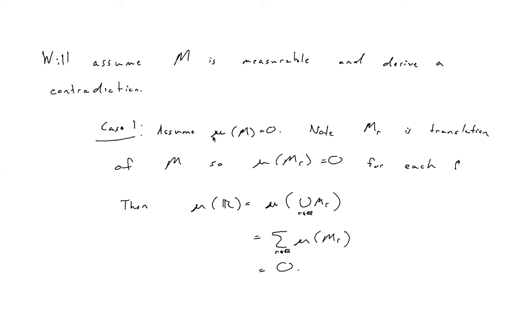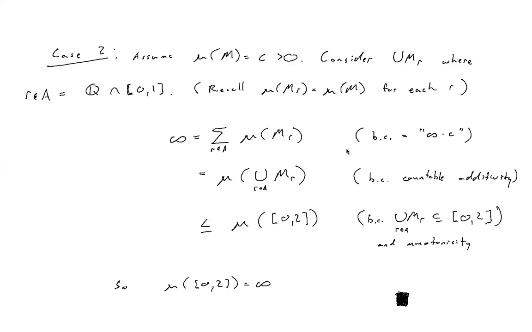So if we assume M is measurable and has measure 0, then we get that the entire real line has measure 0, which is obviously a contradiction. Okay, so we see case one is impossible. Now, what's the other possibility? Assume M is measurable again and has positive measure, has measure C greater than 0.